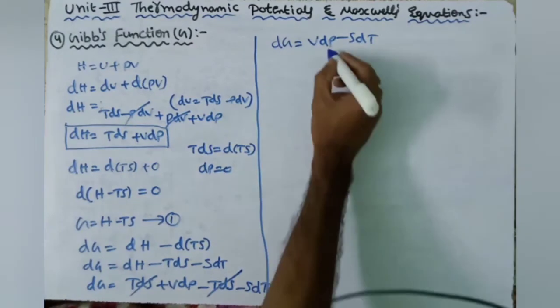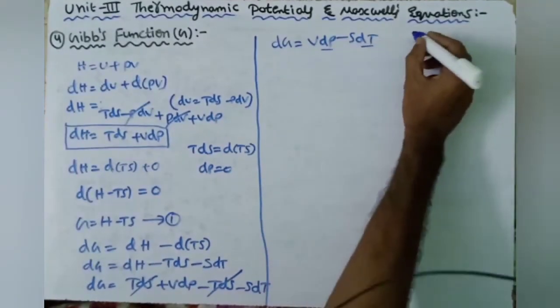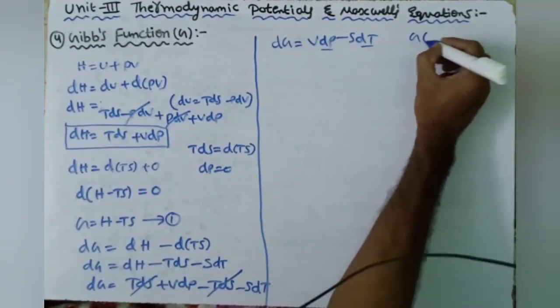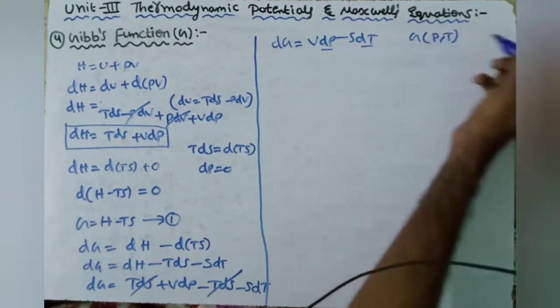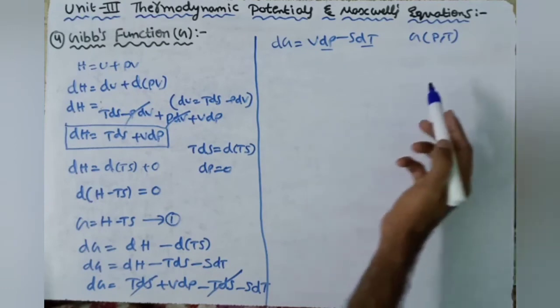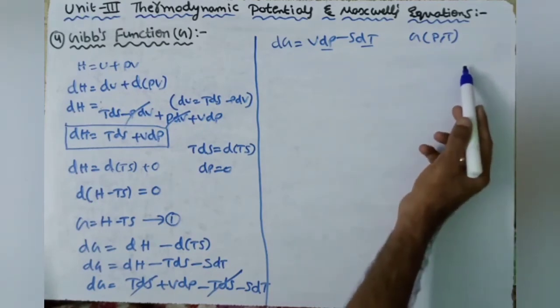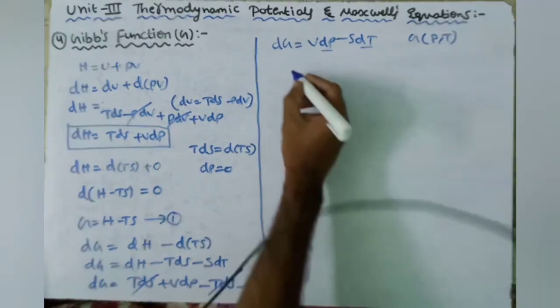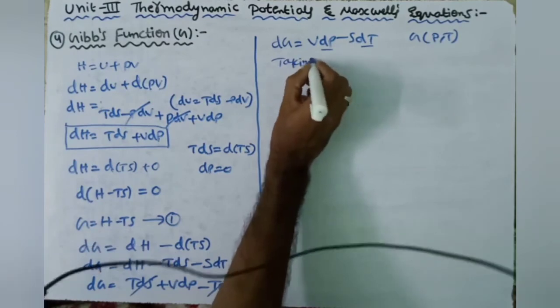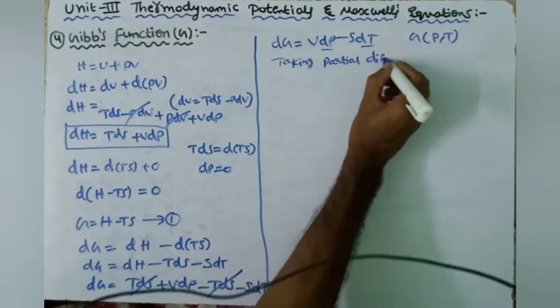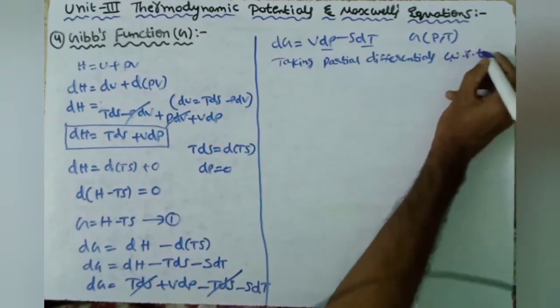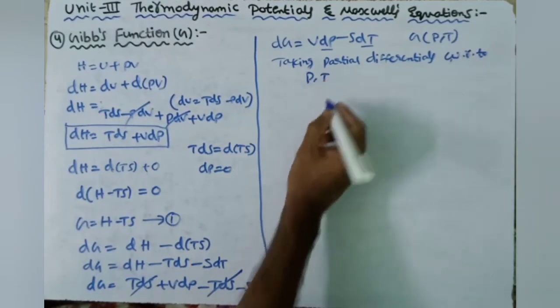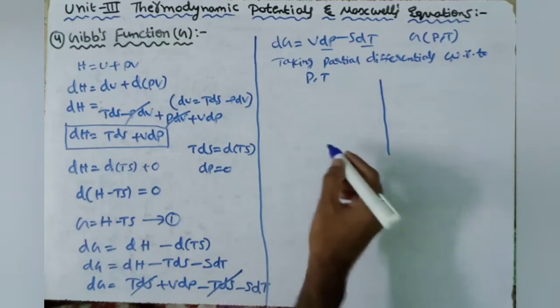Here the change is in pressure and temperature. So the Gibbs function is a function of pressure and temperature. Pressure and temperature are the independent variables, so we take partial differentials with respect to pressure and temperature. Here also two cases arise.